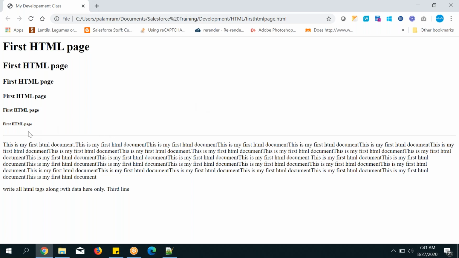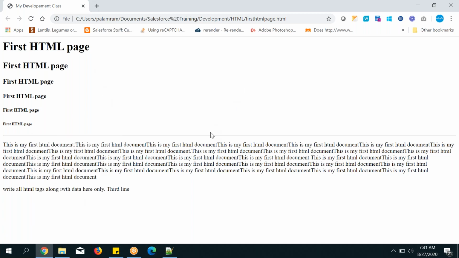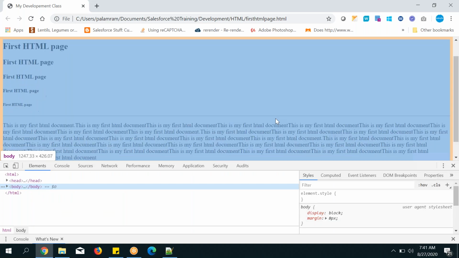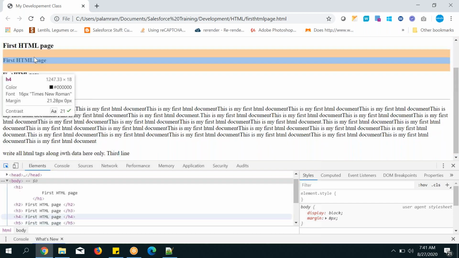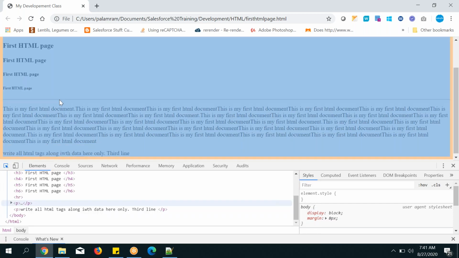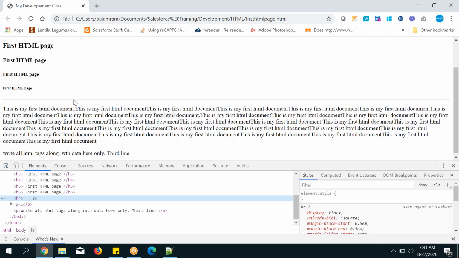You can see the space from top to bottom also. If you have any doubts what exactly it is, inspect it in Google Chrome. Click on this arrow symbol, and wherever you want, keep your mouse. Where is the horizontal row? This is it. Just click on it, and once you click on it, you can see the elements.